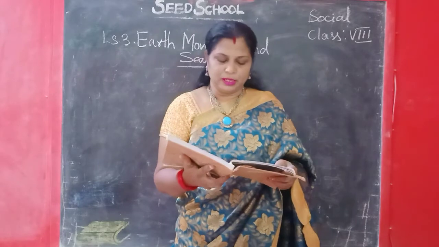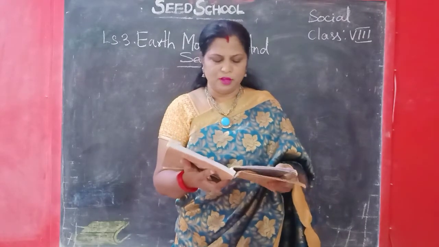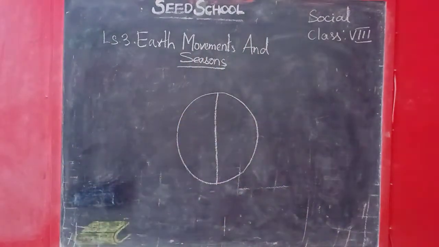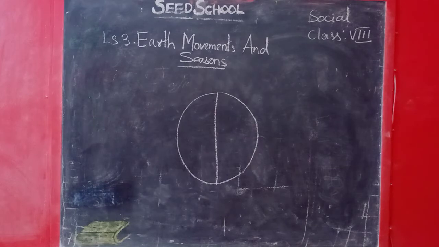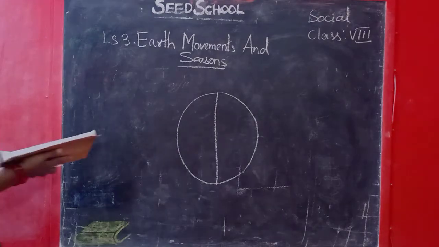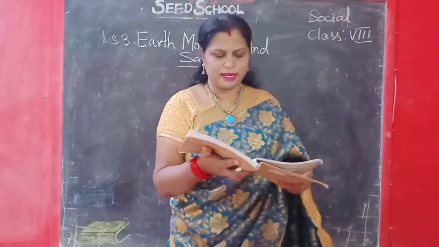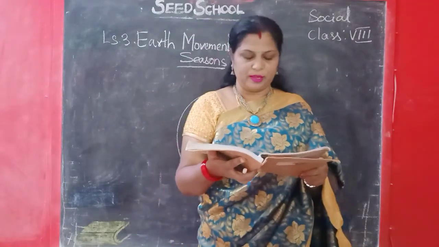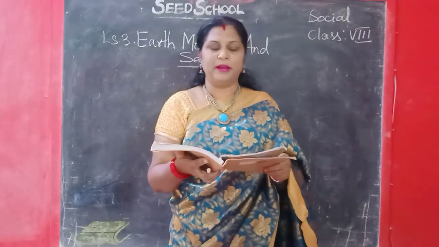The Earth goes around the sun on a regular path, also called an orbit. The flat level plane in open space is called the orbital plane.